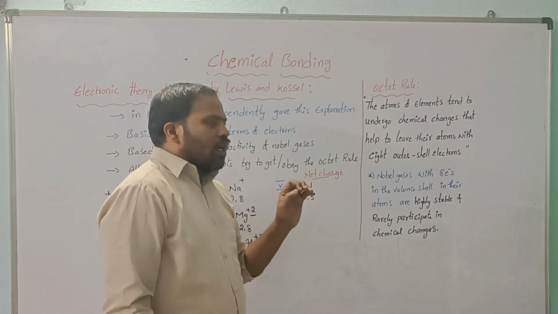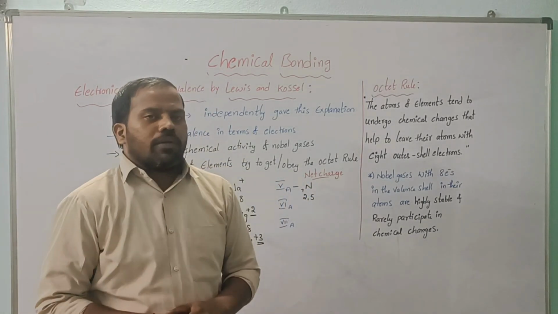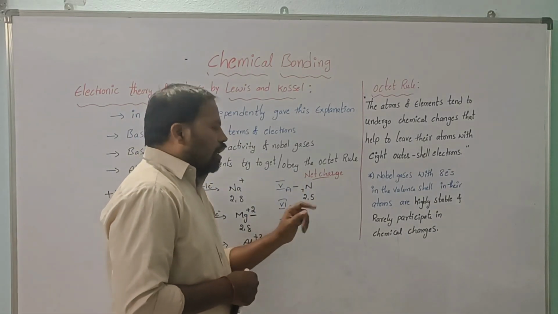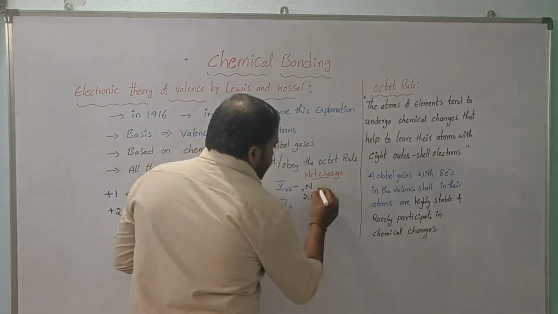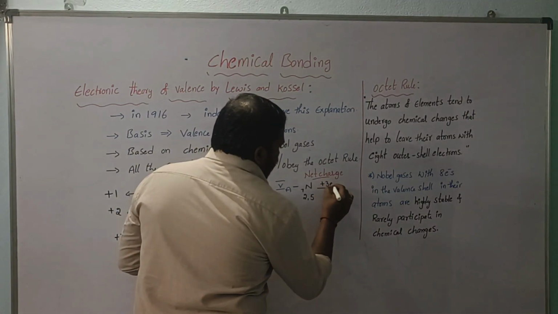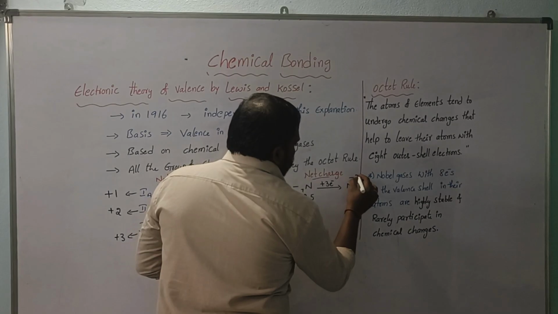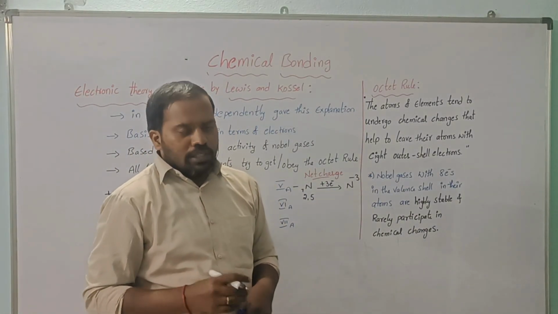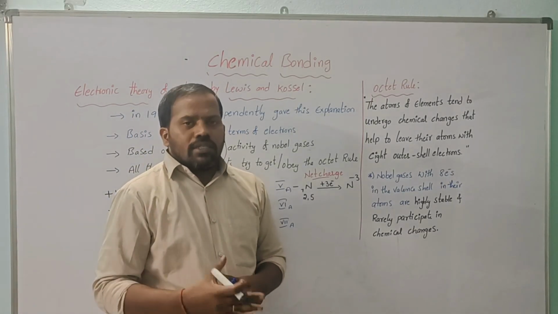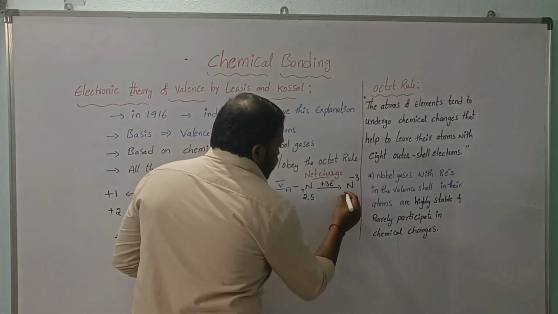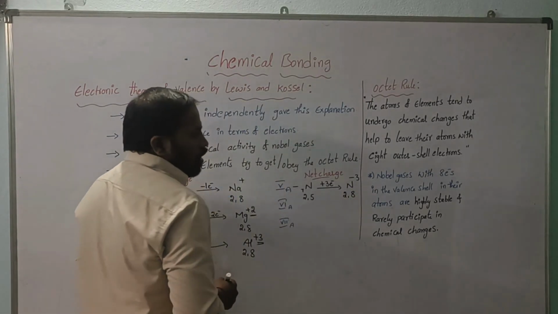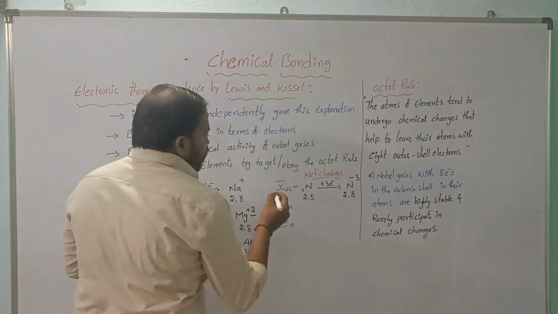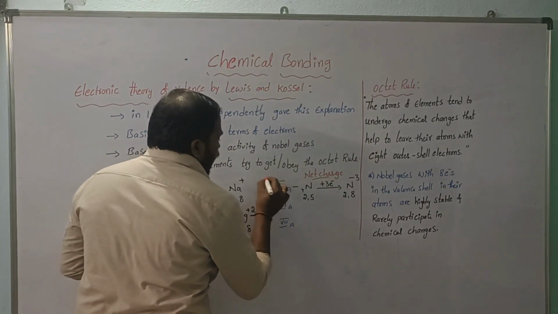But losing 5 electrons is difficult for nitrogen, so it will always try to gain 3 electrons to attain stability. So it gets nitrogen minus 3. In chemistry, gain of electrons means negative charge, loss of electrons means positive charge. So N3 minus has configuration 2, 8, meaning all fifth A group elements attain minus 3 as net charge.